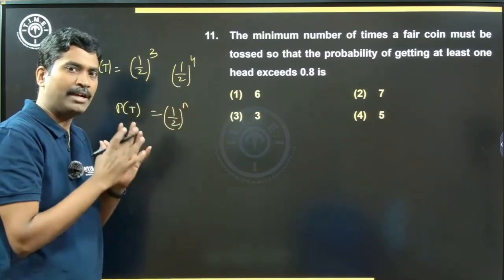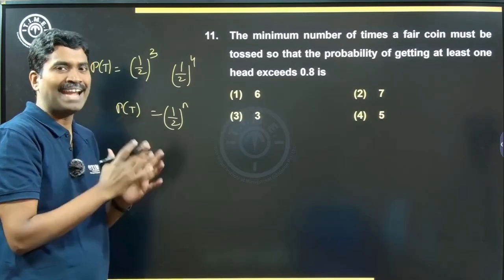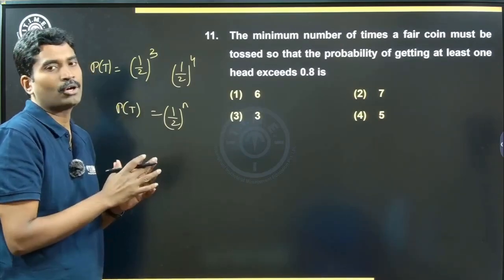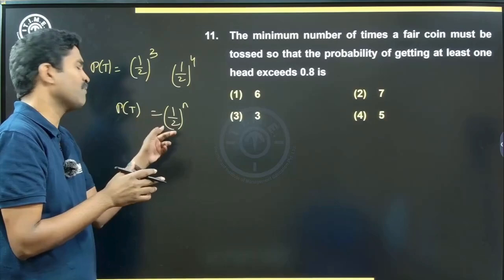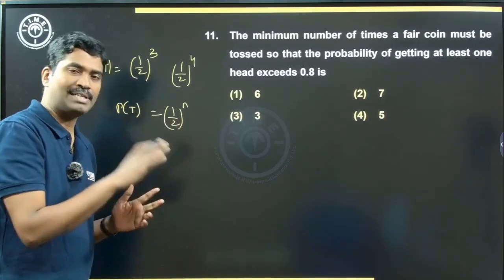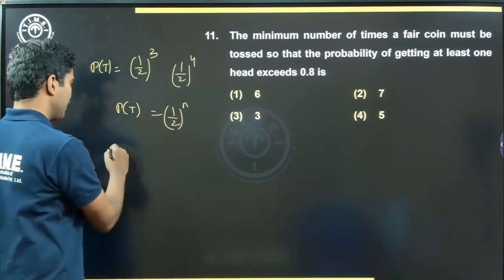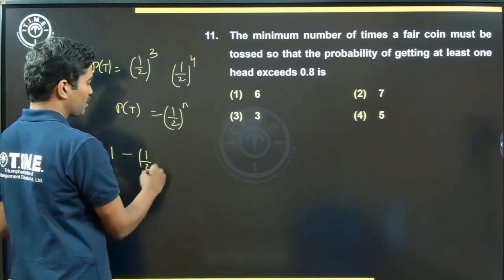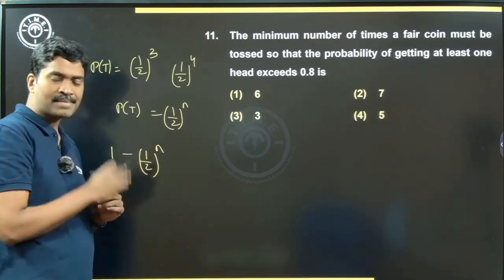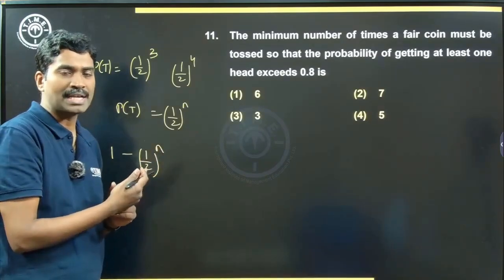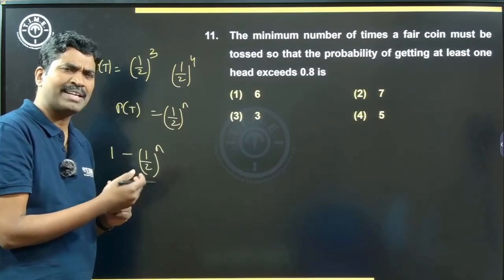So let's say I took a fair coin and I tossed it n times. Each time I got tail only. What is that probability? 1 by 2 whole power n. All tails. Now, what is the probability that I'll get at least one head? 1 minus probability of getting all tails. 1 minus probability of getting all tails is equal to probability of getting at least one head.